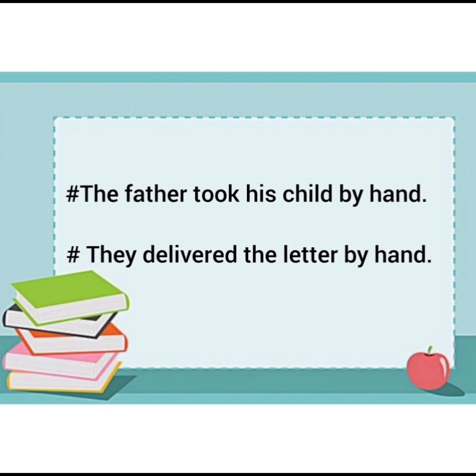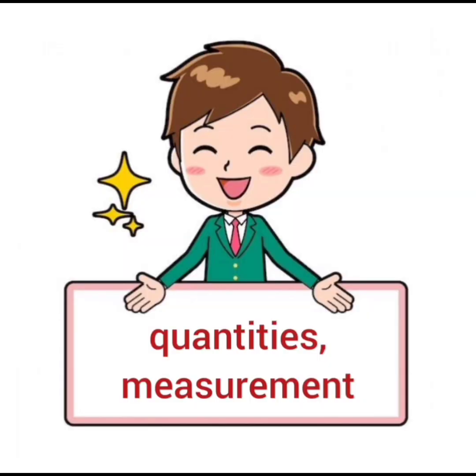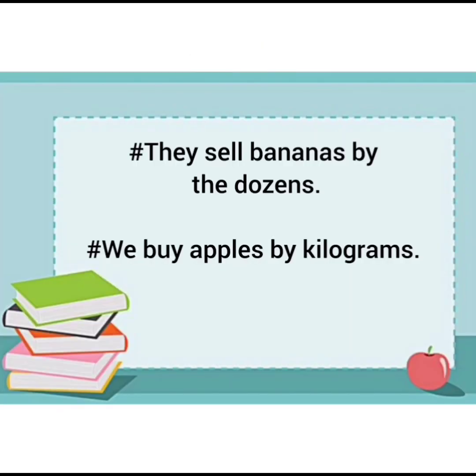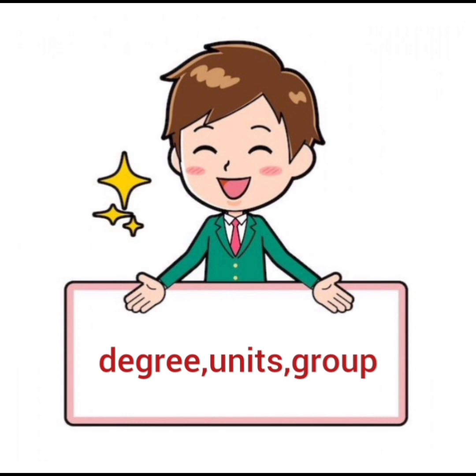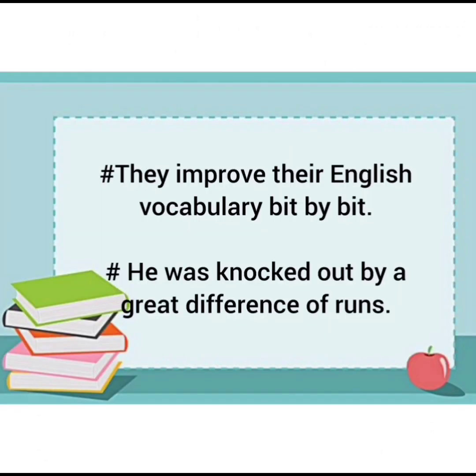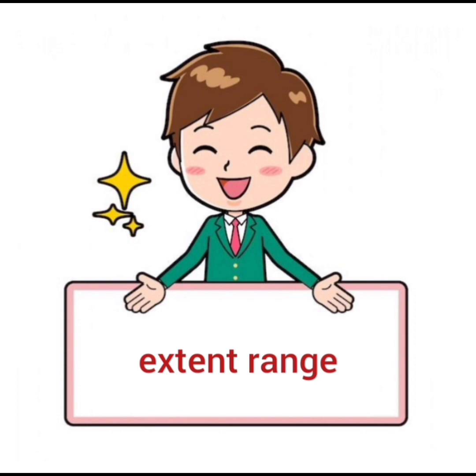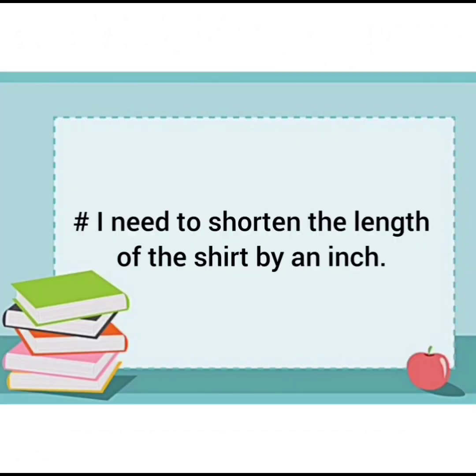Then with quantities or measurement, we can use preposition by. They sell bananas by the dozens. We buy apples by kilograms. For degrees, units, and groups, preposition by is used. For example, they improve their English vocabulary bit by bit. He was knocked out by a great difference of runs. Then degrees, units, or groups somehow are mentioned here. Then range, for example, I need to shorten the length of the shirt by an inch.